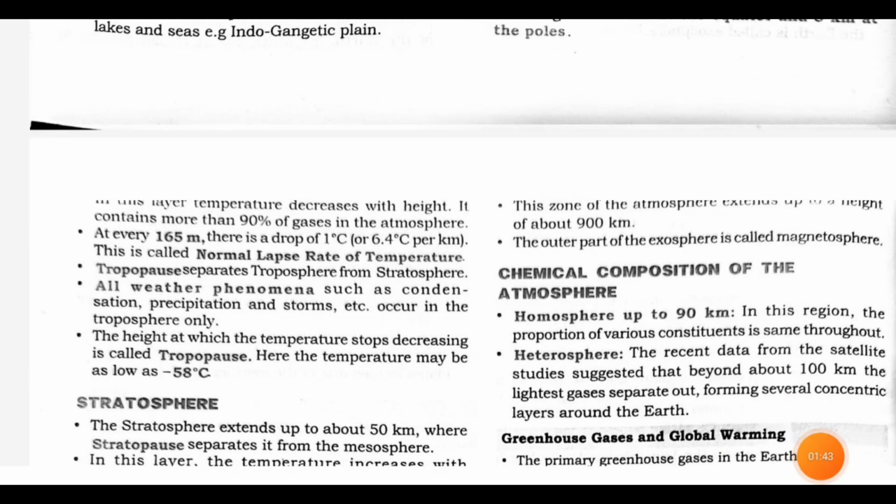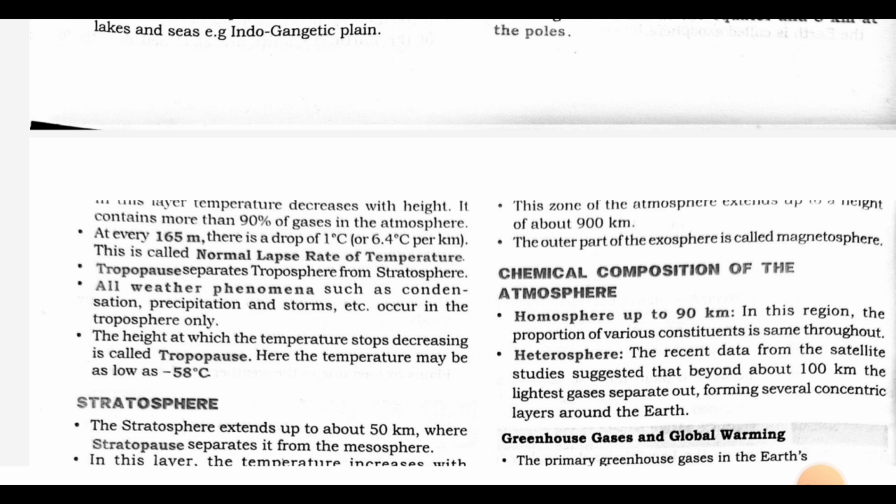In this layer, temperature decreases with height. It contains more than 90% of gases in the atmosphere. At every 165 meters, there is a drop of 1 degree Celsius. This is called the normal lapse rate of temperature. Tropopause separates troposphere from stratosphere.